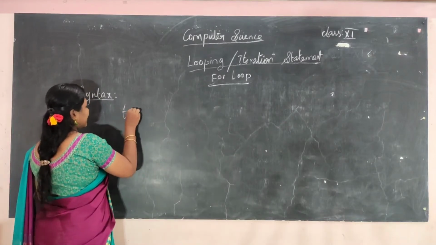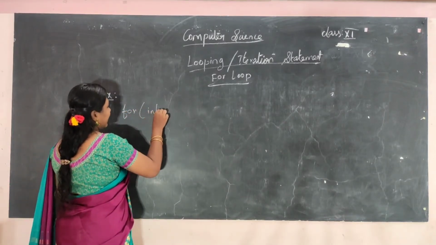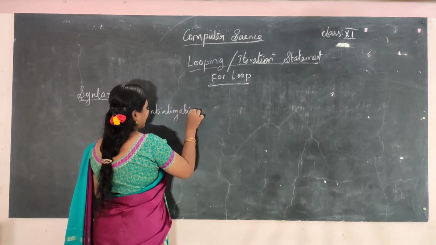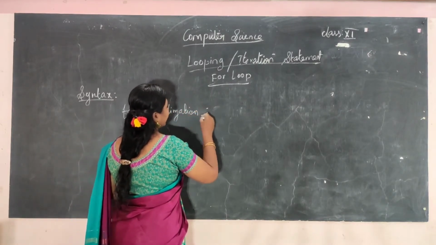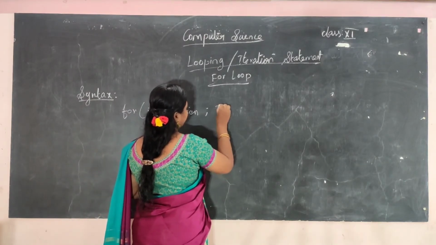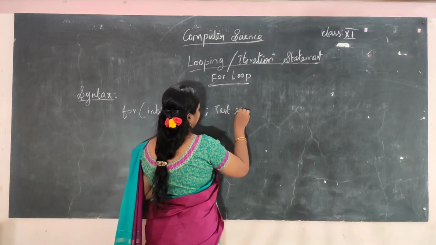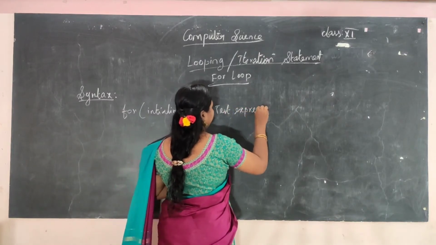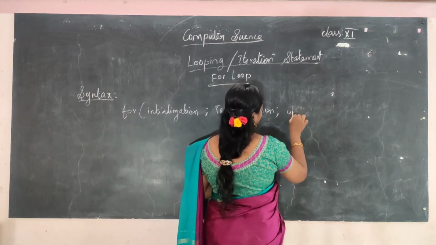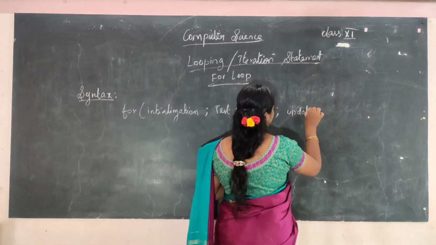Okay, so for is a keyword, and then comes initialization, and then condition or test expression, and then comes the update expression.